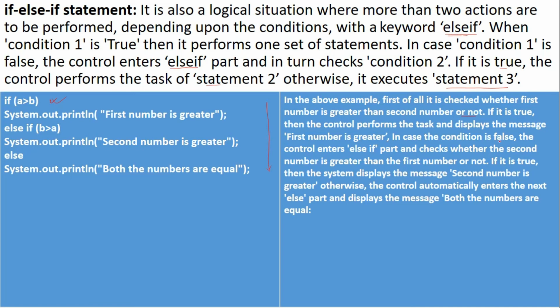In case this condition is false, the control enters the else if part and checks whether the second number is greater than the first number or not. If it is true, then the system displays the message second number is greater. Otherwise, control automatically enters the next else part and displays the message that both numbers are equal.